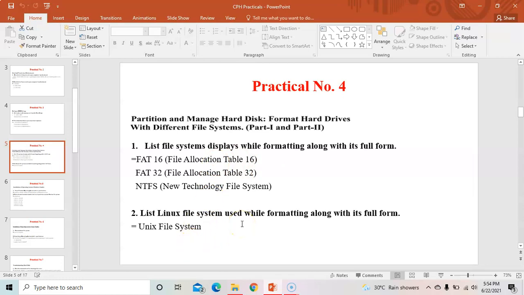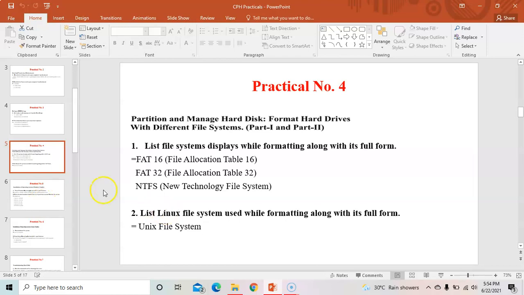Now the next question is, list a Linux file system used while formatting along with its full form. So for the Linux operating system, we use Unix file system, not FAT16, 32 or NTFS. These three are used for Windows operating system like Windows 7, Windows 10. But for the Linux, we are using a Unix file system.